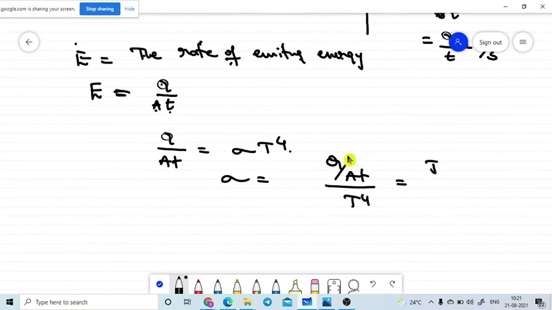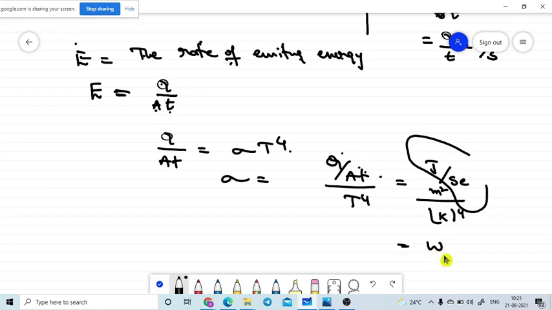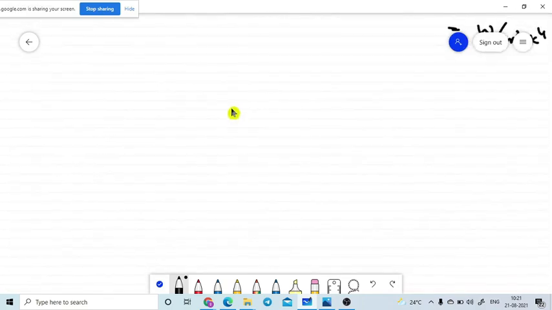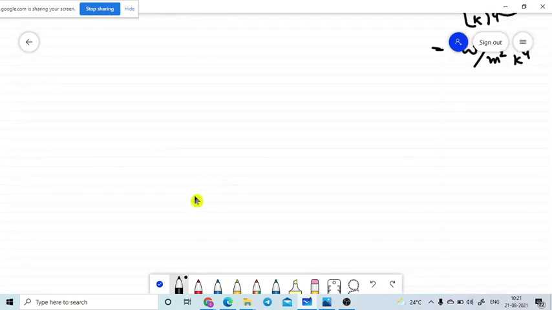Q is in joules, T in seconds, A in meter square, divided by Kelvin power 4. Joule per second is nothing but watts, so the unit is watts per meter square Kelvin power 4. That is the unit for the Stefan-Boltzmann constant.